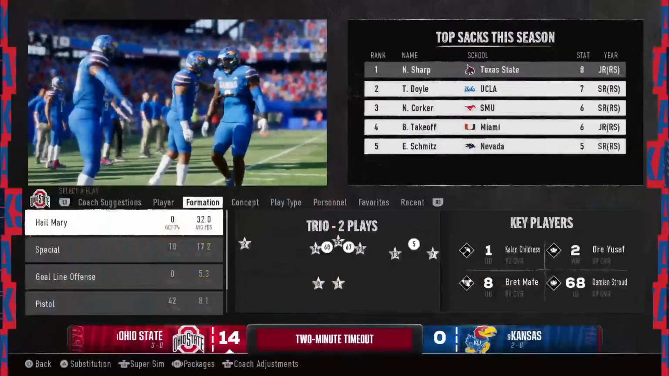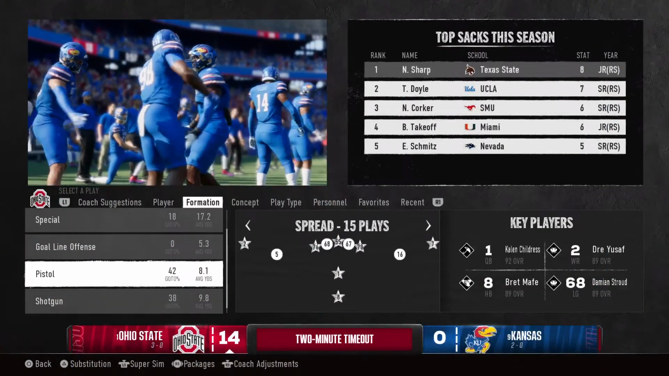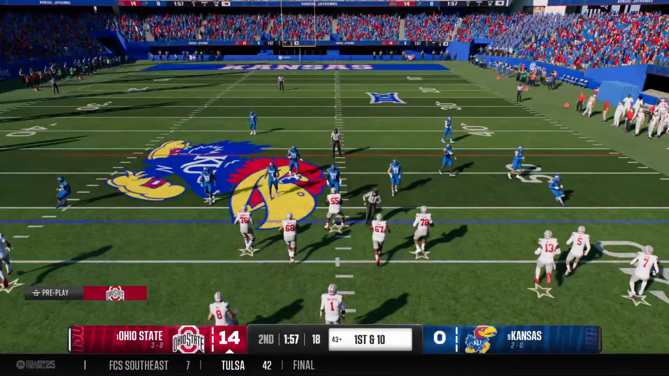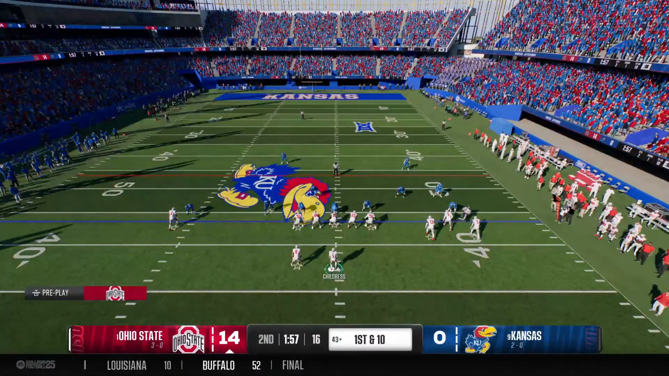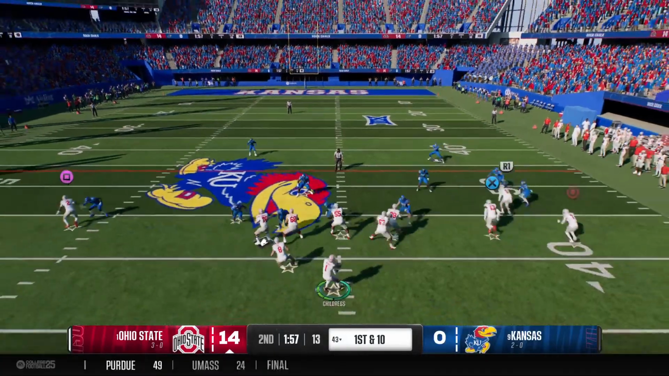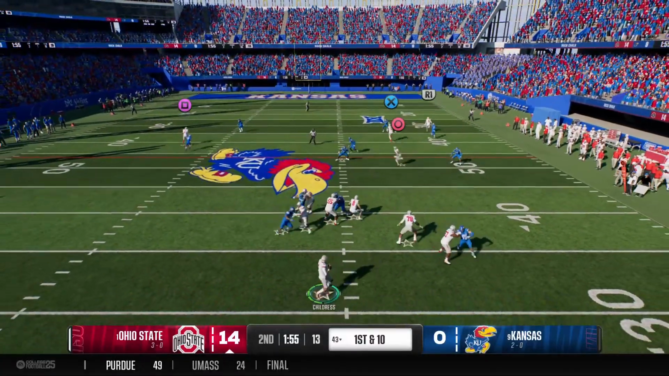We've reached the 2-minute warning here. Let's see if this offense can build on this big lead before halftime. Okay, here comes the Ohio State offense back on the field. They've really built momentum in this game. They've been hard to stop. Can the defense make some adjustments, come up with a stop here?